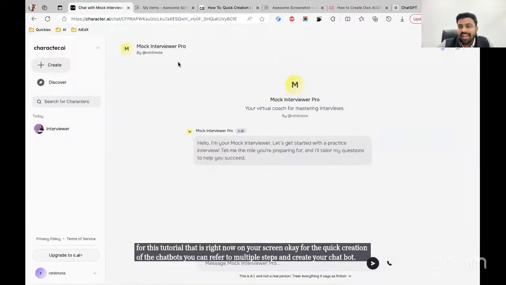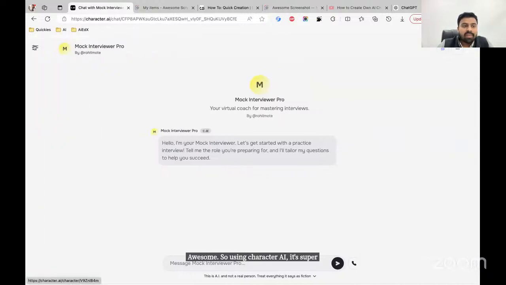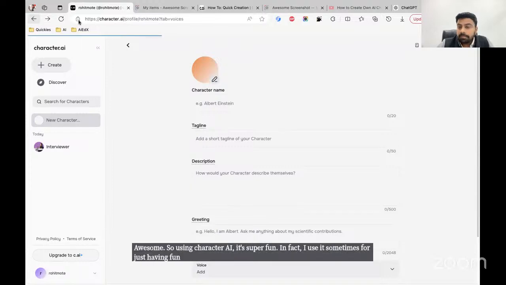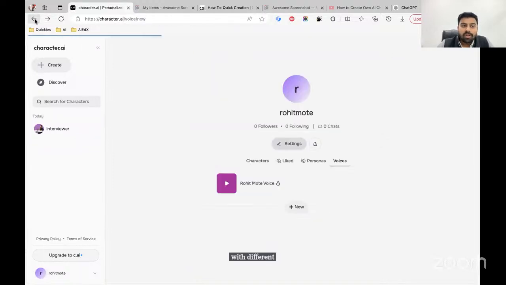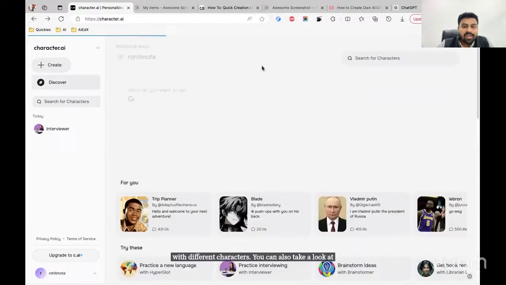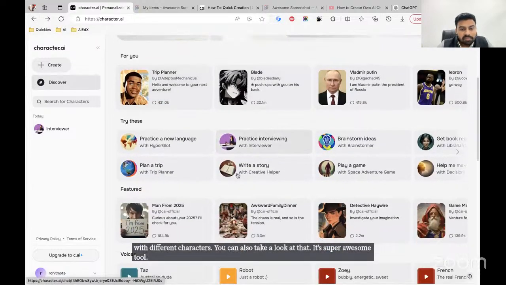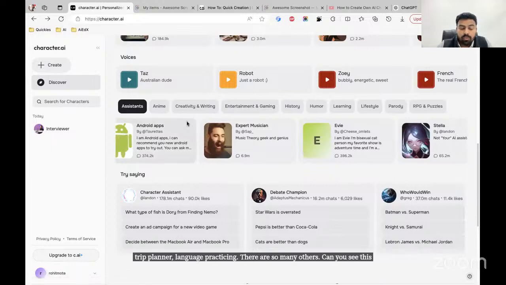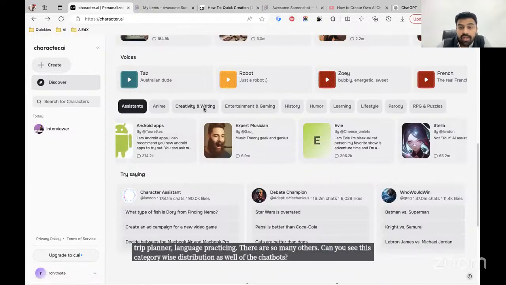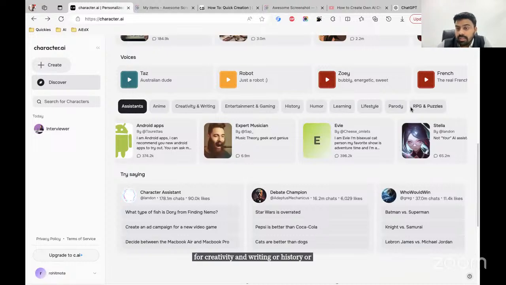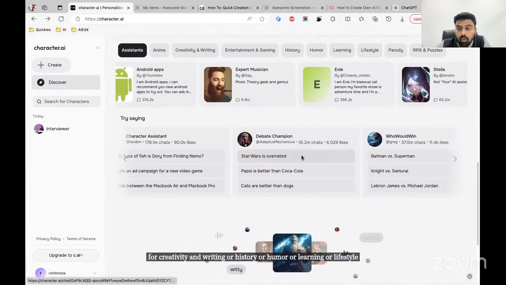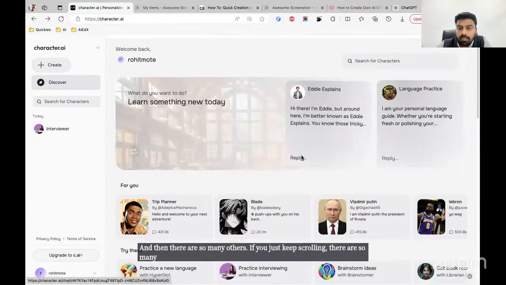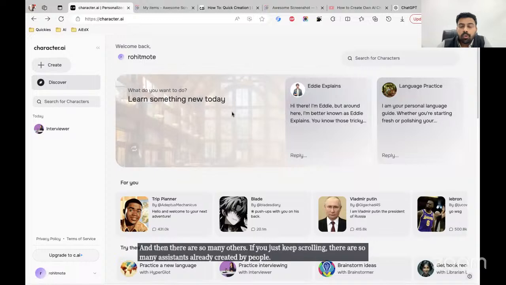Awesome. So using Character AI, it's super fun. In fact, I use it sometimes for just having fun, okay, with different characters. You can also take a look at that. It's a super awesome tool. Trip planner, language practicing. There are so many others. Can you see this category wise distribution as well of the chatbots for creativity and writing, or history, or humor, or learning, or lifestyle, parody? And then there are so many others. If you just keep scrolling, there are so many assistants already created by people. Okay, so make sure you use that.